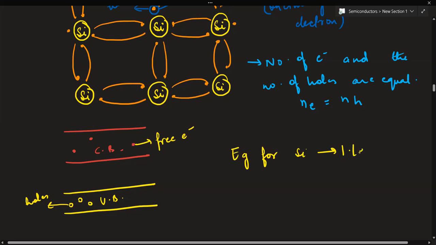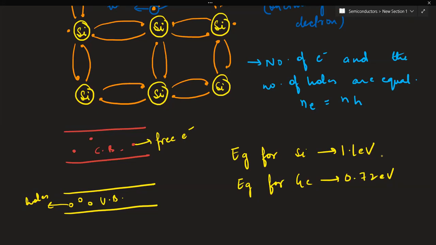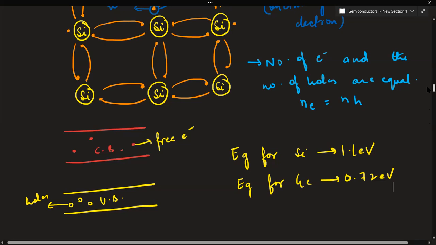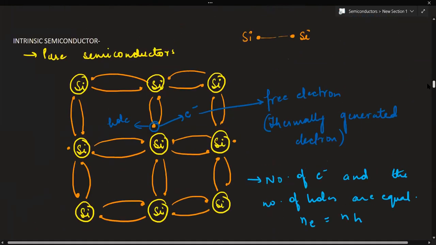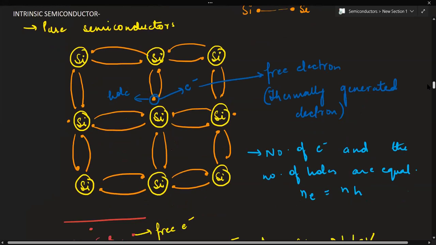This is 1.1 electron volt, and energy gap for germanium, this is 0.72 electron volt, because many a times it won't be mentioned in the question and it will be asking you. So that's why you have to remember. So concept of intrinsic semiconductors are clear? Why do we say these are intrinsic semiconductors, and what are the properties exhibited by intrinsic semiconductors?